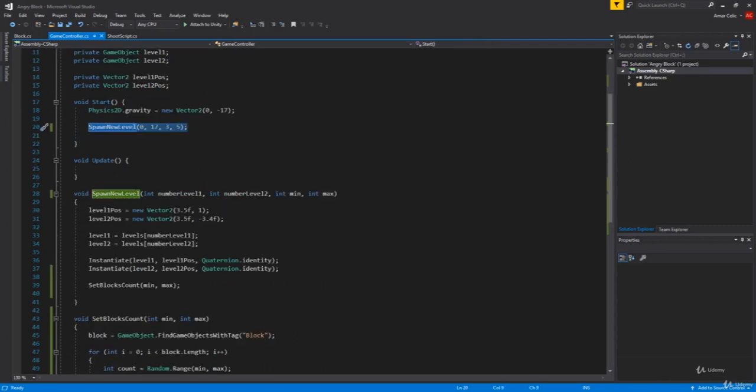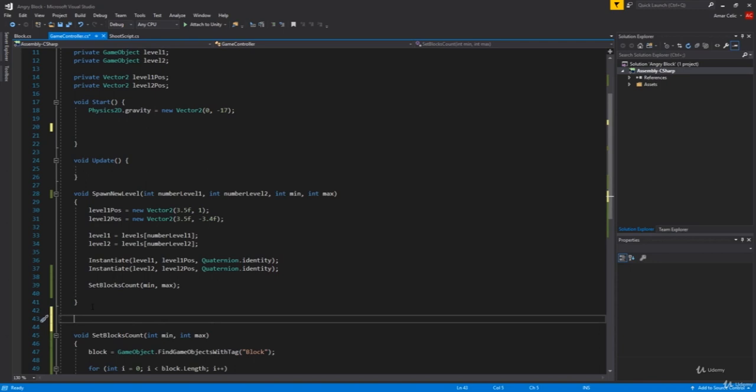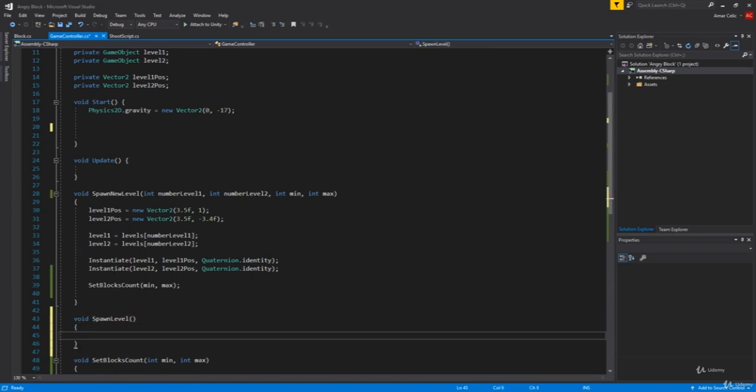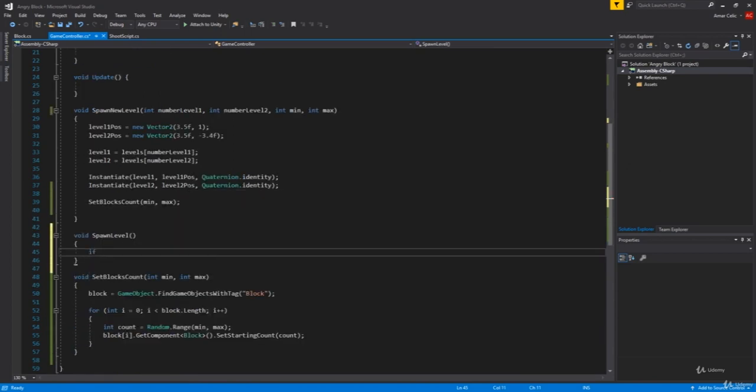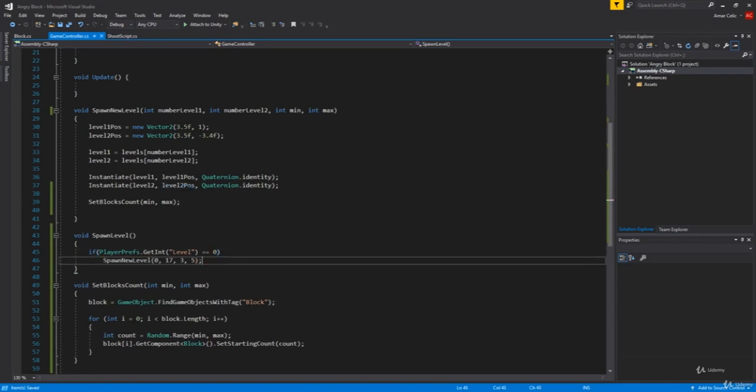Now first of all, we're gonna remove our spawn new level and create a new function, which will be our void SpawnLevel. So not new level, but spawn level. Here we're gonna check if our PlayerPrefs.GetInt, and we're getting our level integer, equals 0. Then we're gonna spawn our level.